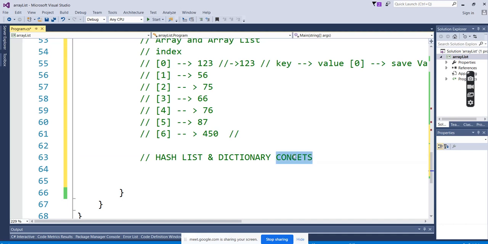This will solve that problem. First, we will see about the hash list. What is a hash list? Here we call it a hash table.